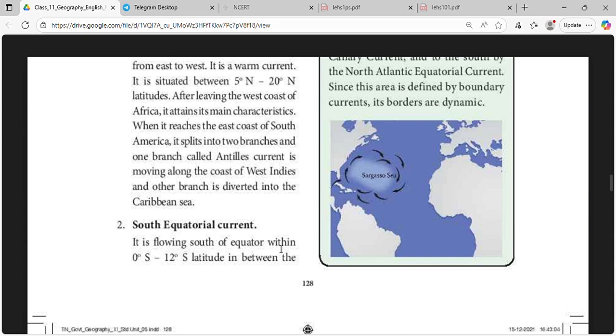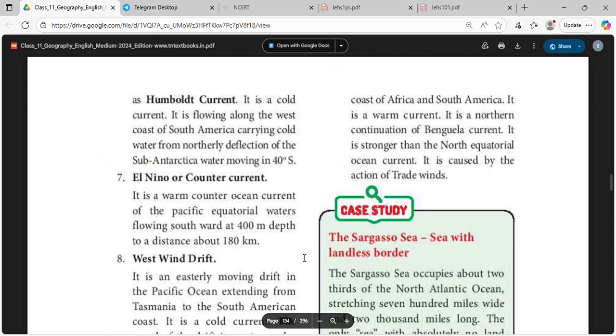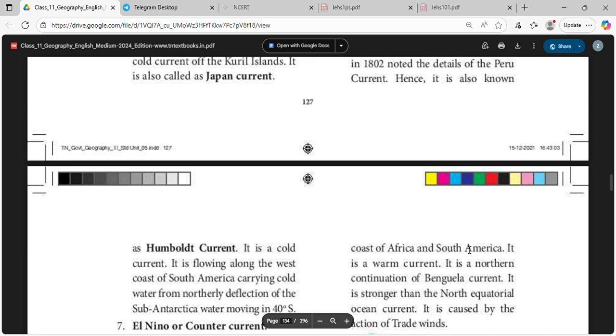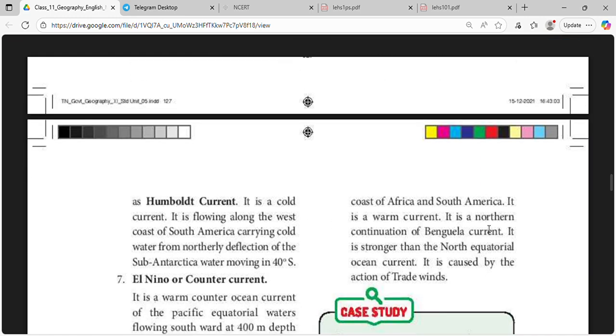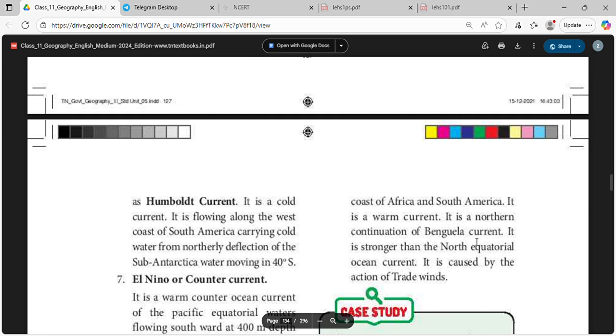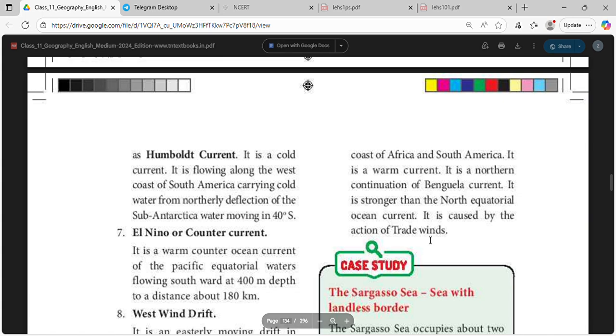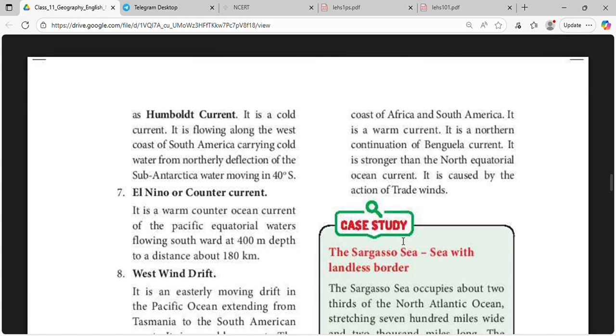South Equatorial Current flows south of the equator within the 0 degrees south to 12 degrees south latitude in between the coast of Africa and South America. It is a warm current. It is a northern continuation of the Benguela current. It is stronger than the North Equatorial Ocean current. It is caused by the action of trade winds.